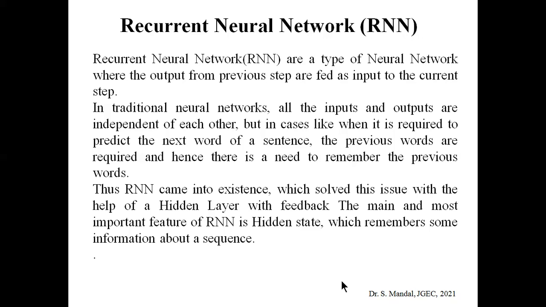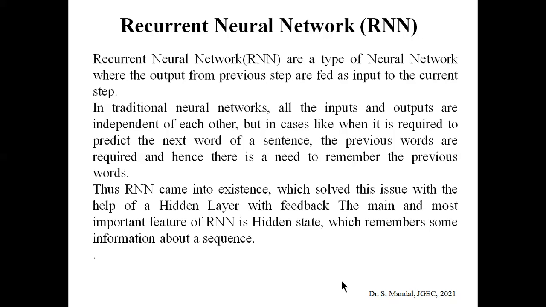In a normal traditional neural network, all the inputs and outputs are independent of each other. But when it is required to predict sequential data, let's take an example. Suppose we want to predict the next word of a sentence.